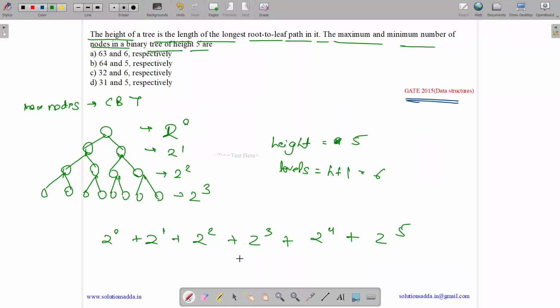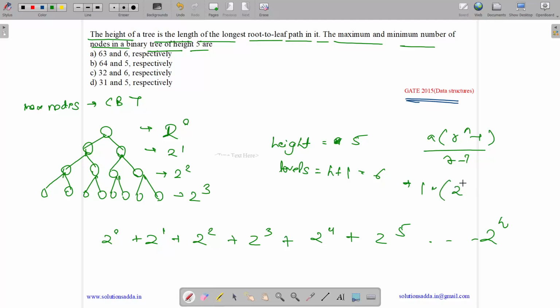Let us form a GP series and make a general term up to 2 to the power h. So we get A, which is 2 to the power 0, into, what is the formula for sum? Sum formula is A into r to the power n minus 1 divided by r minus 1. So what is A? A is 2 to the power 0 or 1. What is the general term?